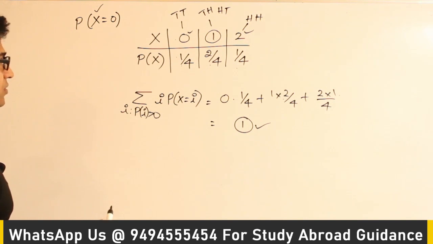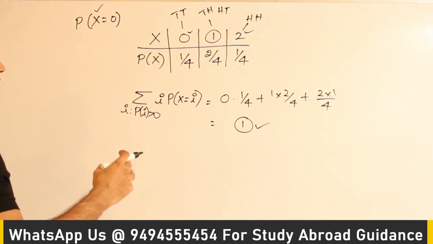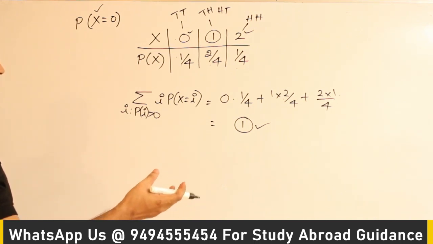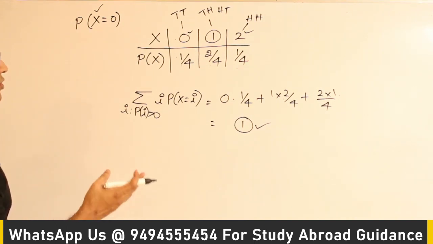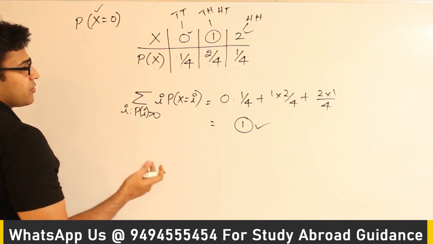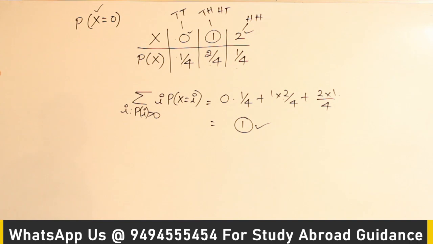So what does the expectation of a random variable give? If you conduct the experiment, what is the value that you might expect, or what is the value that might come up with a higher probability? It is true in some cases, but in some other cases, even though we get some value, it is not true that the probability of that value is high. Therefore, even though it is useful in some experiments, it might not be useful in other experiments.